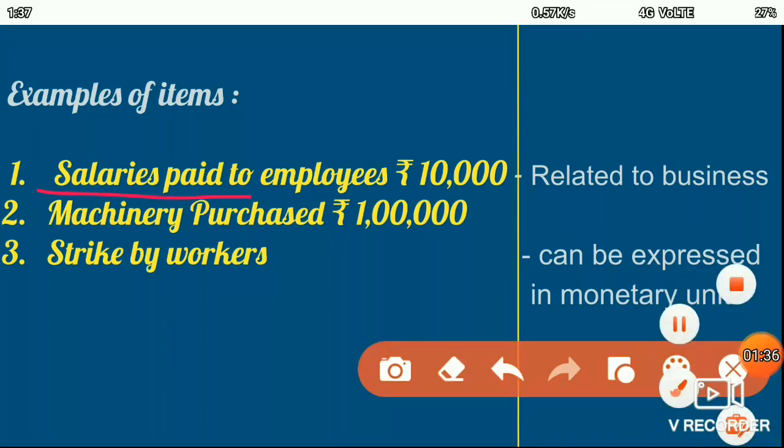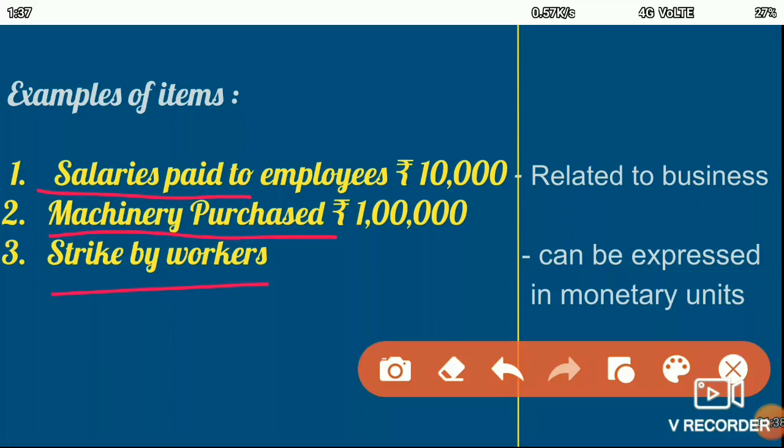Salary paid to employees, machinery purchased, and strike by workers. In the three activities, we can see that all three activities are related to the business. But if we look at them, we can see that salary paid to employees can be expressed in monetary units, as we can say that the salary paid to employees is rupees 10,000. Machinery purchased can also be expressed in monetary units, as we can say that the value of machinery purchased is 1 lakh rupees. But strike by workers cannot be expressed in monetary units.